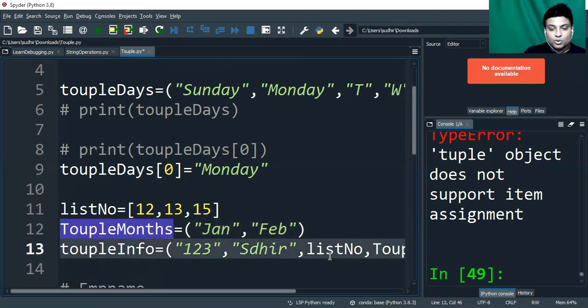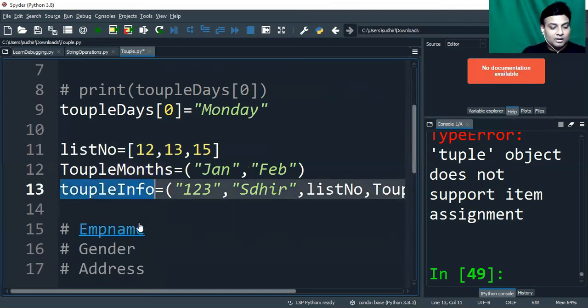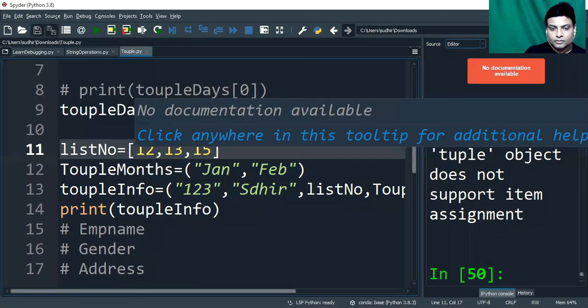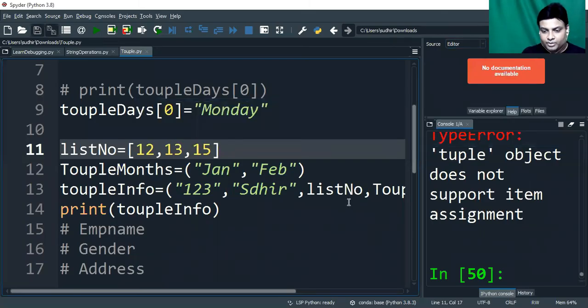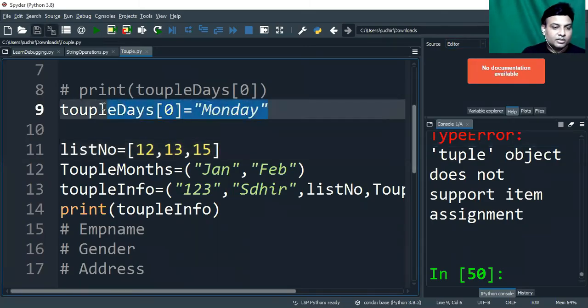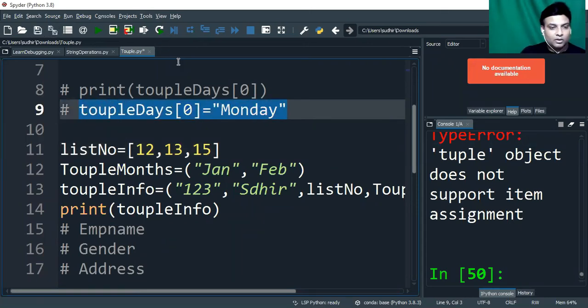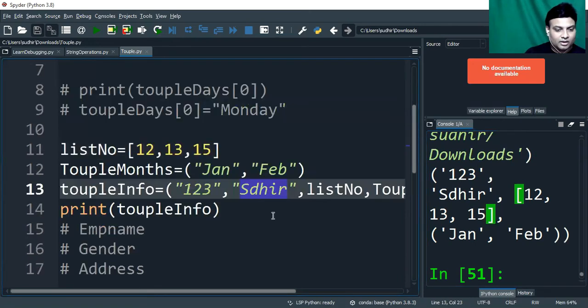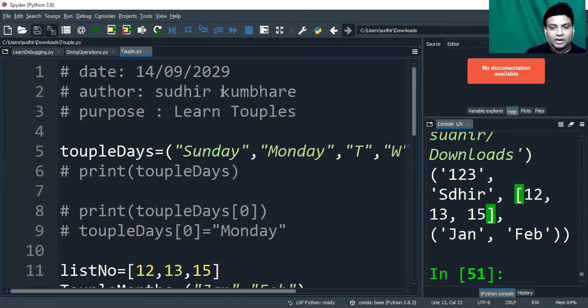So you can think of the use of these tuples. And then I'll just try to print this tuple information. Let's see. So guys, this error is there, right? Tuple object does not support item assignment. This error is coming because it's not a mutable object, so I'll have to comment this line. And now let's check. See, we can have these elements over here as well as we can have a list inside the tuple and we can have another tuple inside the tuple, right? So this way we can do many operations. We can store list and tuples inside the tuple.